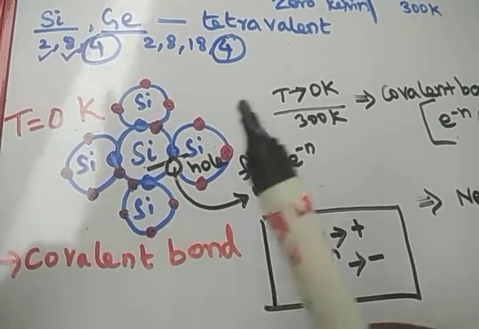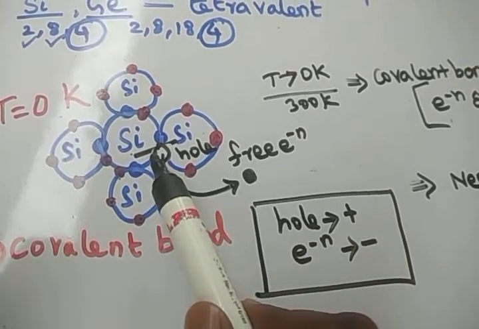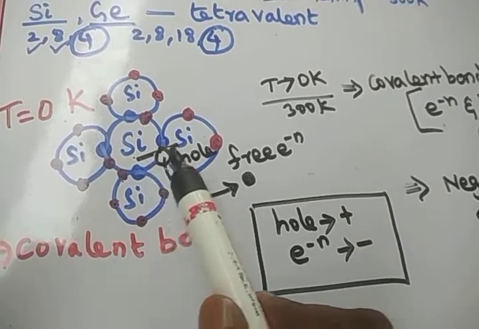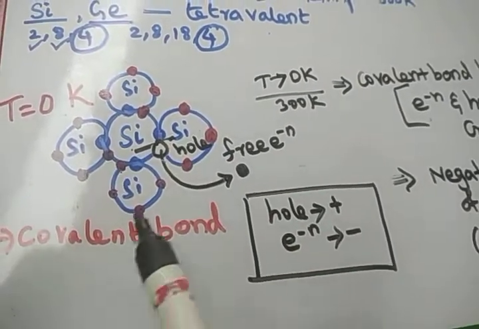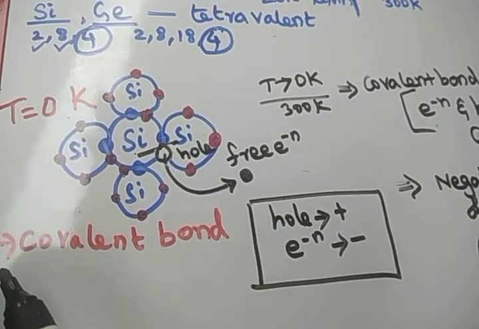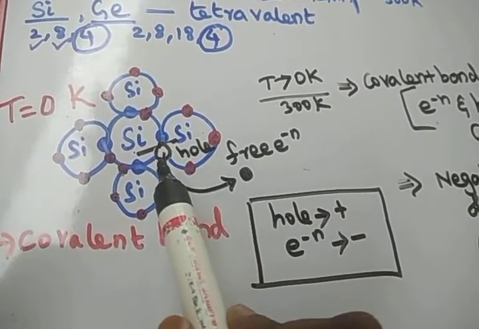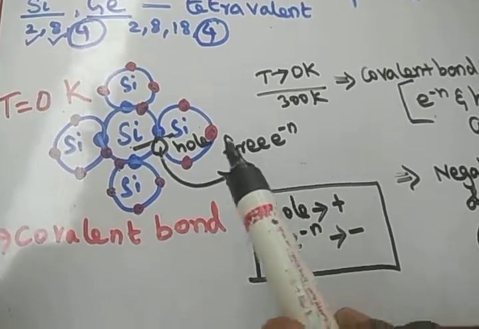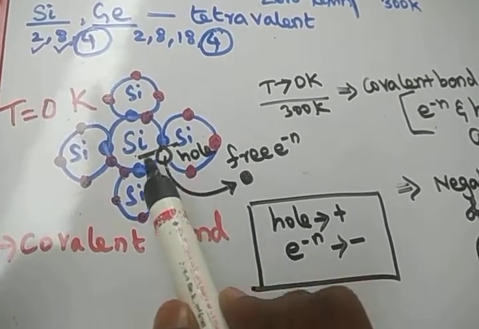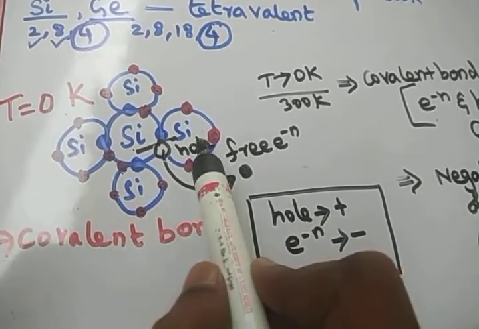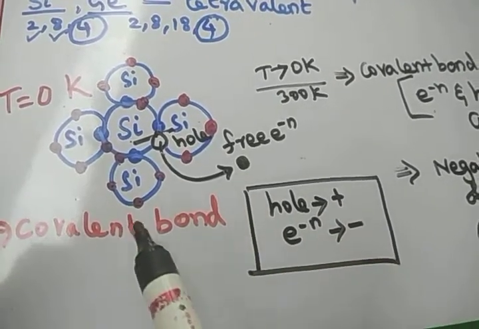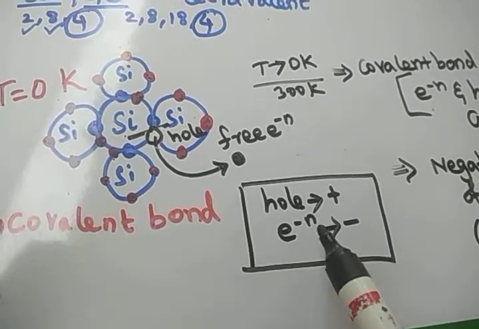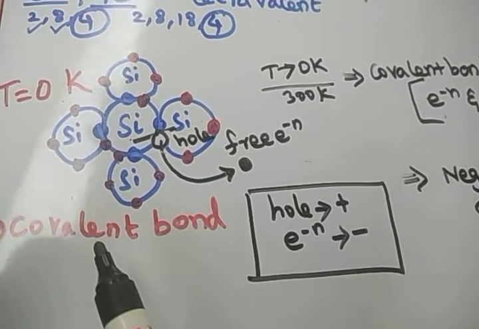When the temperature increases, what will happen? That particular temperature is more than sufficient to break this weak covalent bond. Not all the covalent bonds break, only very few covalent bonds break. Then the free electron will come out. Hence, there will be a small empty space in that particular place. That empty space is called a vacancy, that is a hole. Hole is a virtual positive charge. Electron is a negative charge.